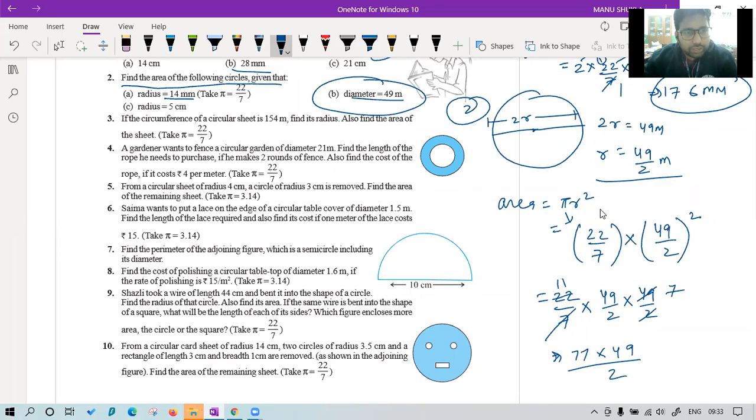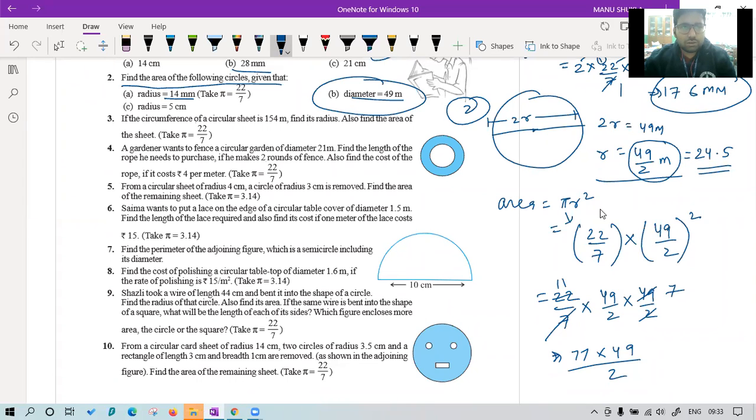So why have we taken 49 upon 2? Lavya, if you want, you can find the radius in decimal also. I prefer not to use decimals in calculation because many times we make mistakes. If you do the division, it becomes 24.5.